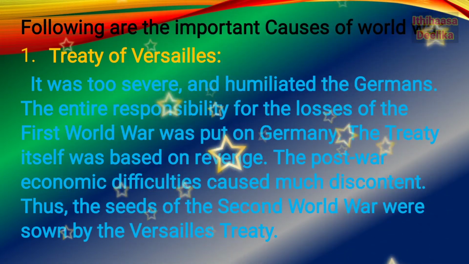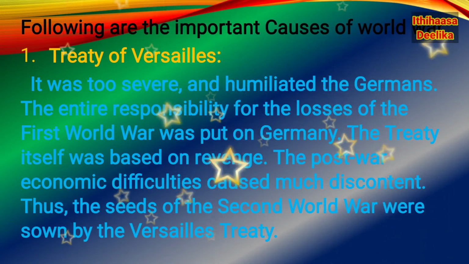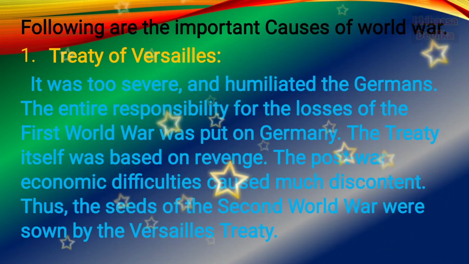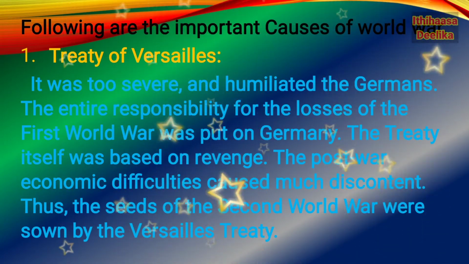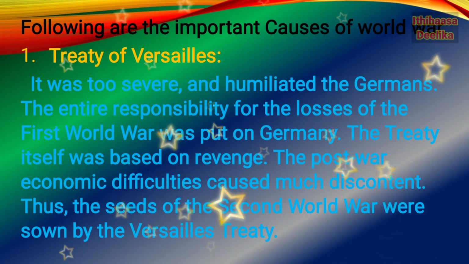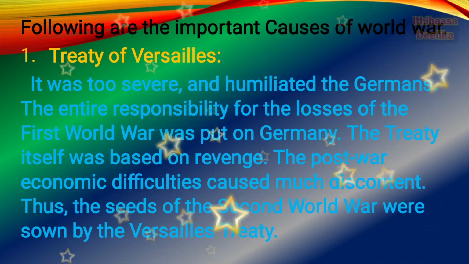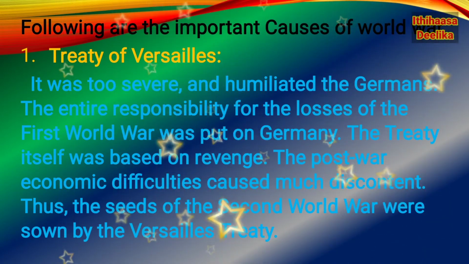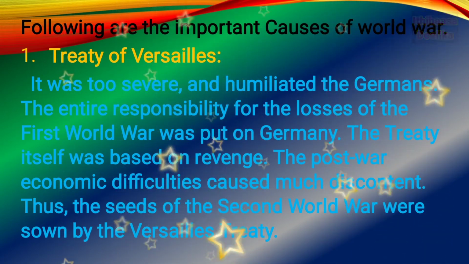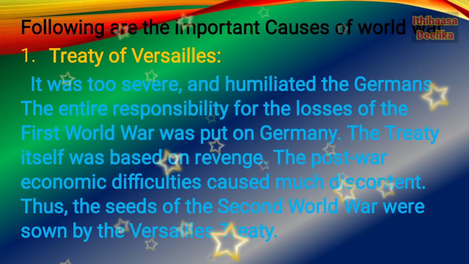The first one, the Treaty of Versailles. It was too severe and humiliated the Germans. The entire responsibility for the losses of the First World War was put on Germany.